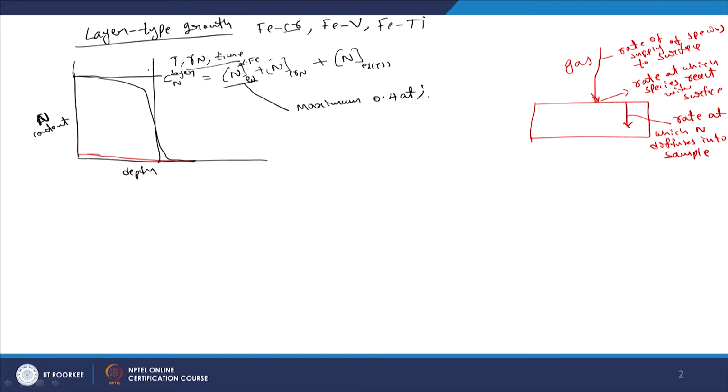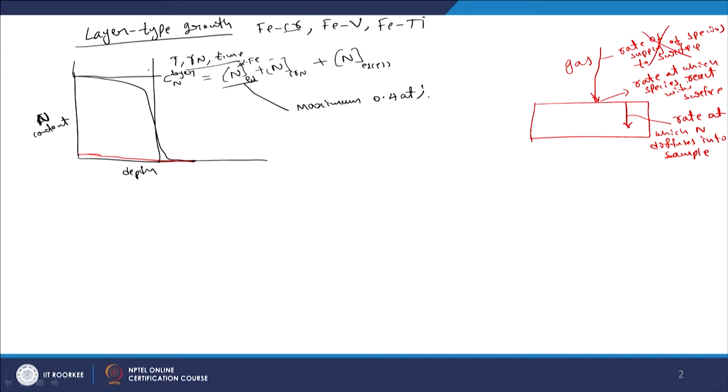For example, the rate of supply of species to the surface we can neglect if we are sufficiently making the flow of gas, or a mixing of the gas, in the furnace atmosphere. So, this can be assumed to be not a rate determining step, and we can neglect it.